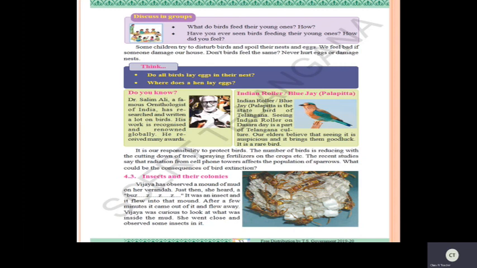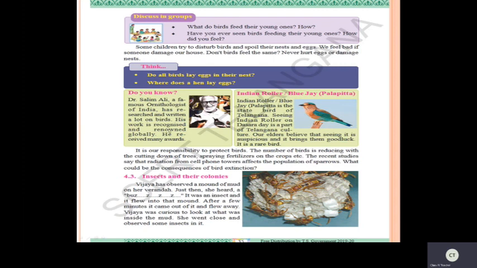Now here the person who studies about birds, we will call them an ornithologist. See the spelling here, ornithologist. Now here, Dr. Salim Ali, a famous ornithologist of India, has researched and written a lot of books about birds. Yes, children, he wrote a lot of things in books about birds.